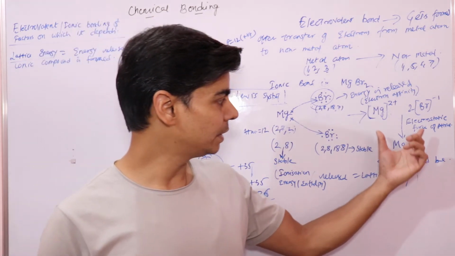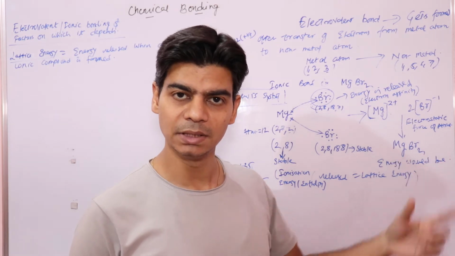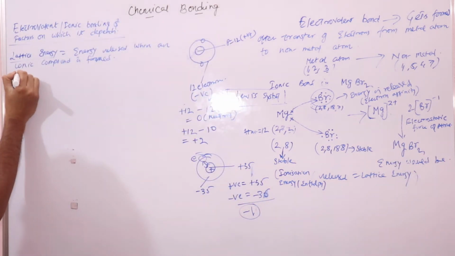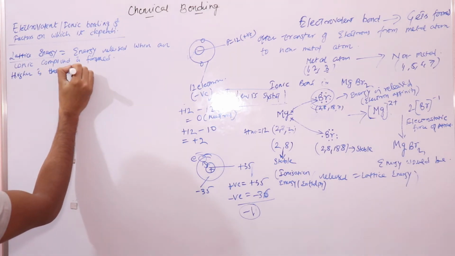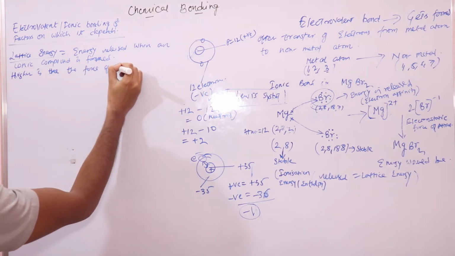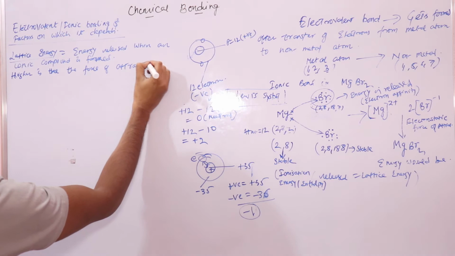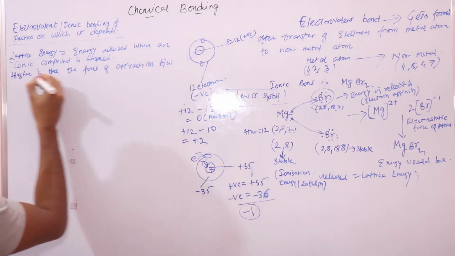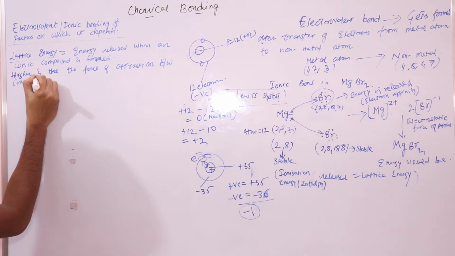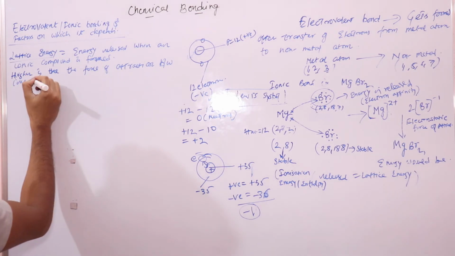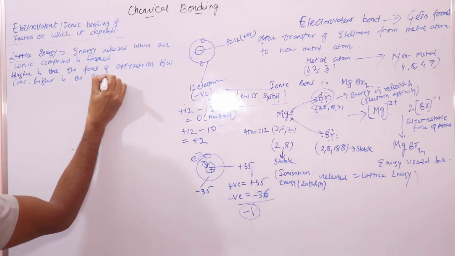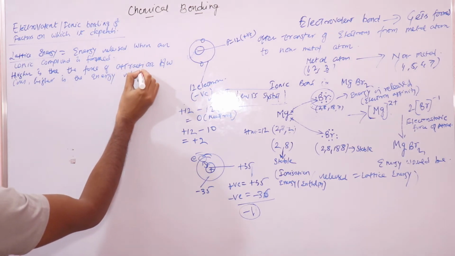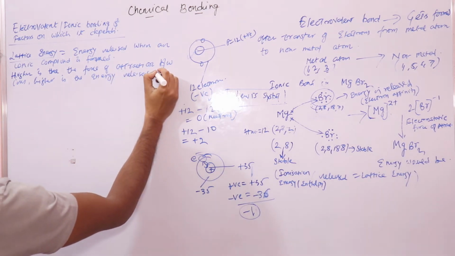So the higher the force of attraction between ions, the higher the energy released, which is your lattice energy.